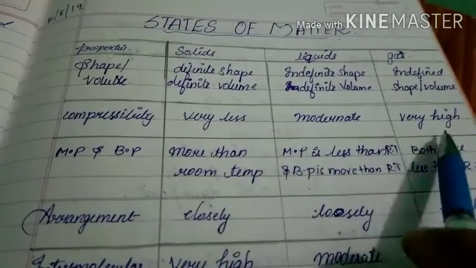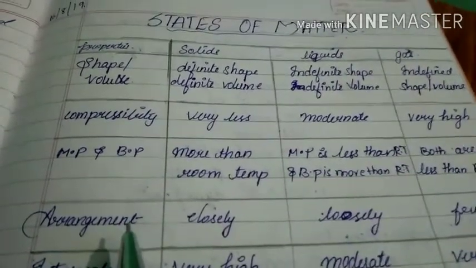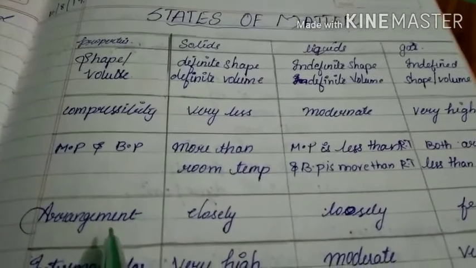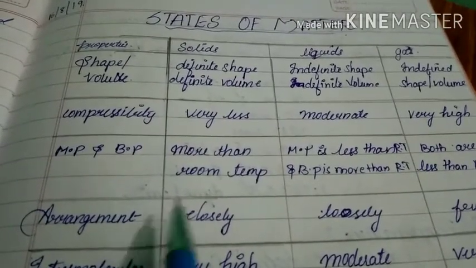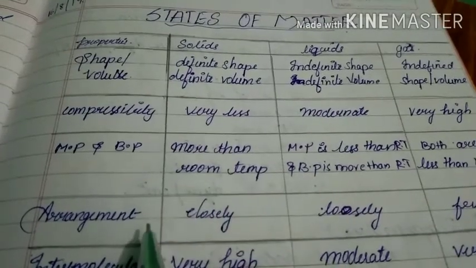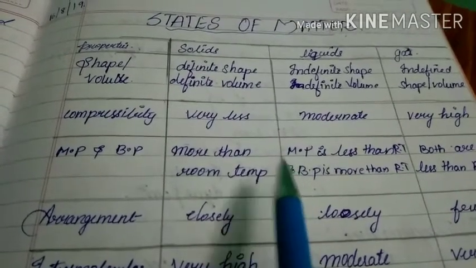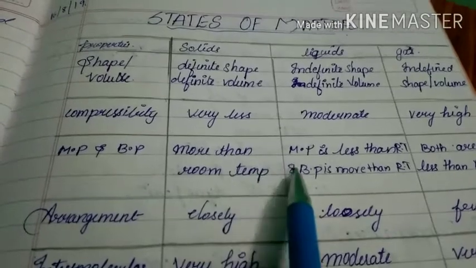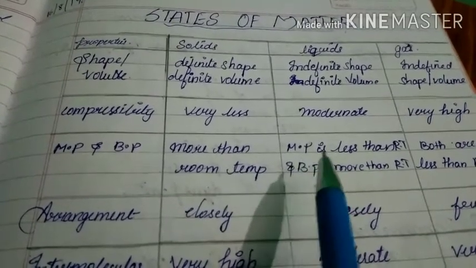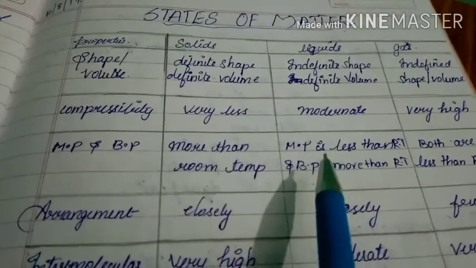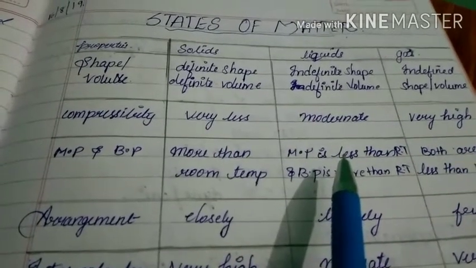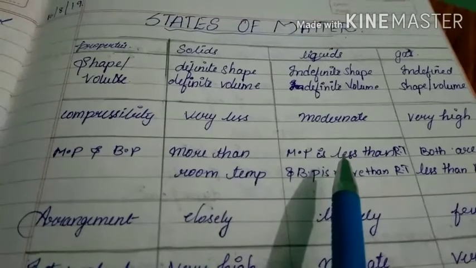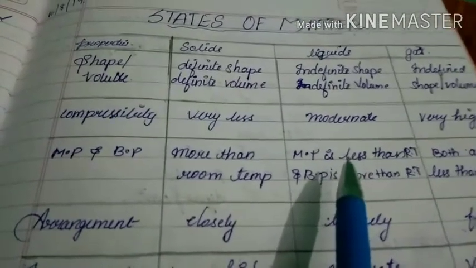Next, in case of gases, compressibility is very high, because in gases particles are loosely packed. Loosely packed means the gap between the particles is more. We can reduce the gap between the particles of gases by applying some pressure.